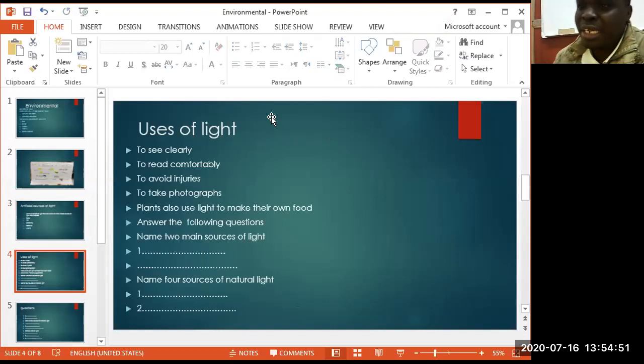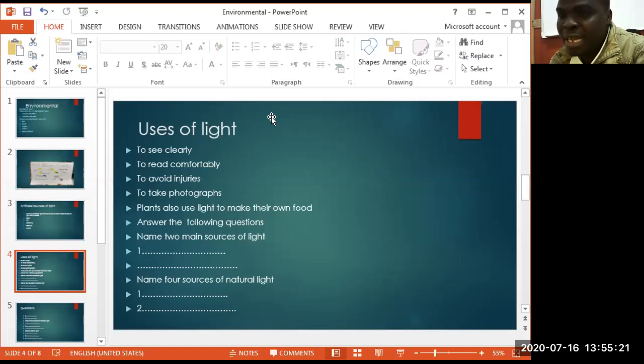And the next one is uses of light. Why do we use light? We use light to see clearly. Without light, we cannot see very well. We use light to read comfortably. We use light to avoid injuries. We use light to take photographs. And above all, we can also say that plants use light to make their own food.